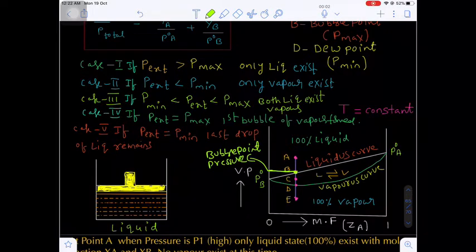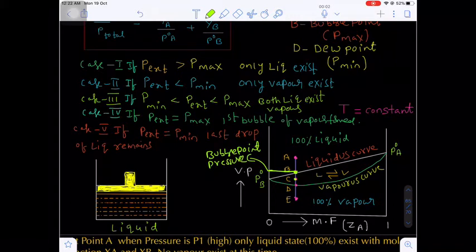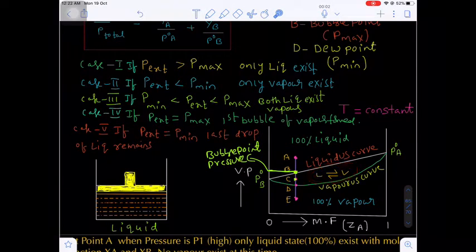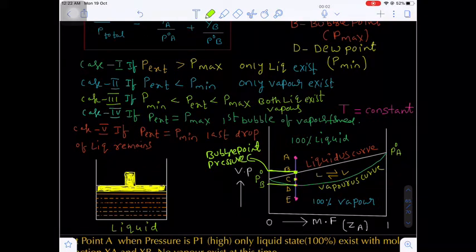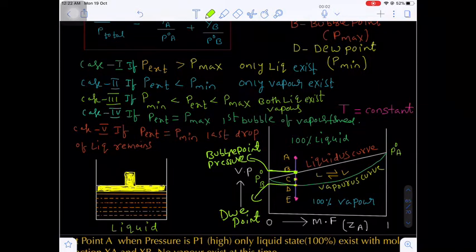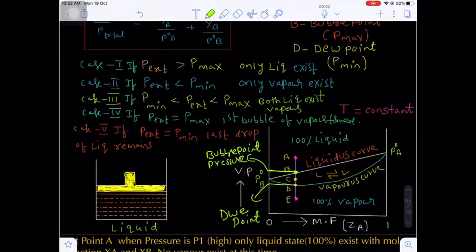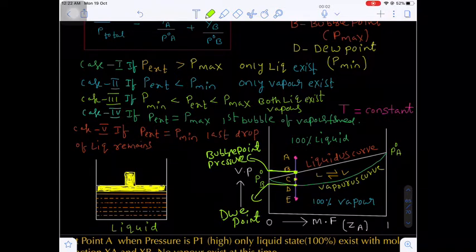Are you getting my point? Again, if you move to point C, by decreasing the pressure, at point C you have both liquid phase as well as vapor phase. Again, if you decrease the pressure to point D, this is the point of dew, that is the dew point. This is the point where the last drop of liquid remains, otherwise the first drop of vapor undergoes condensation.